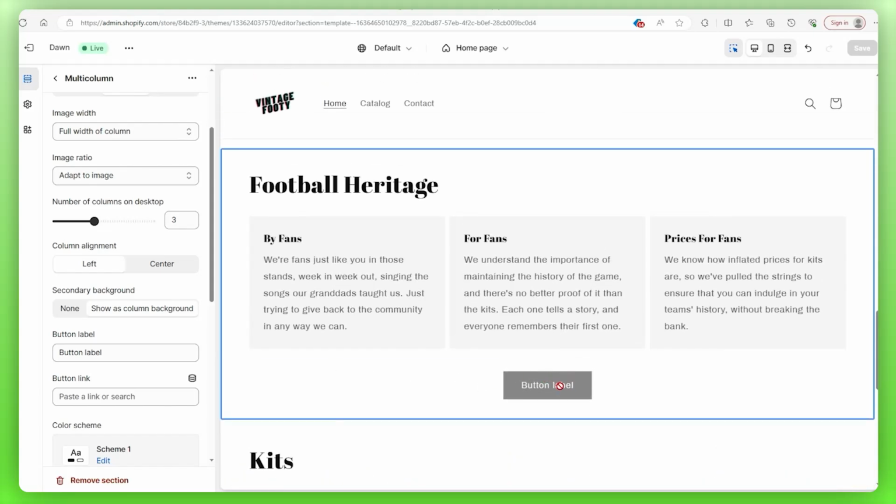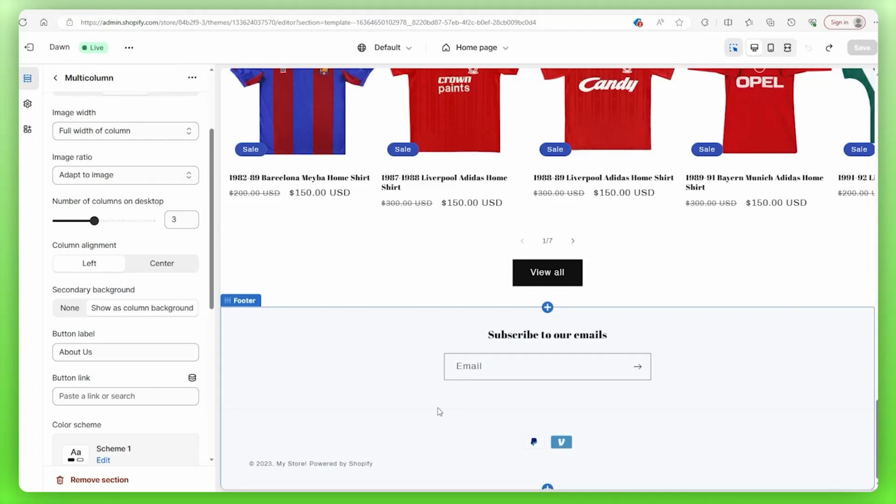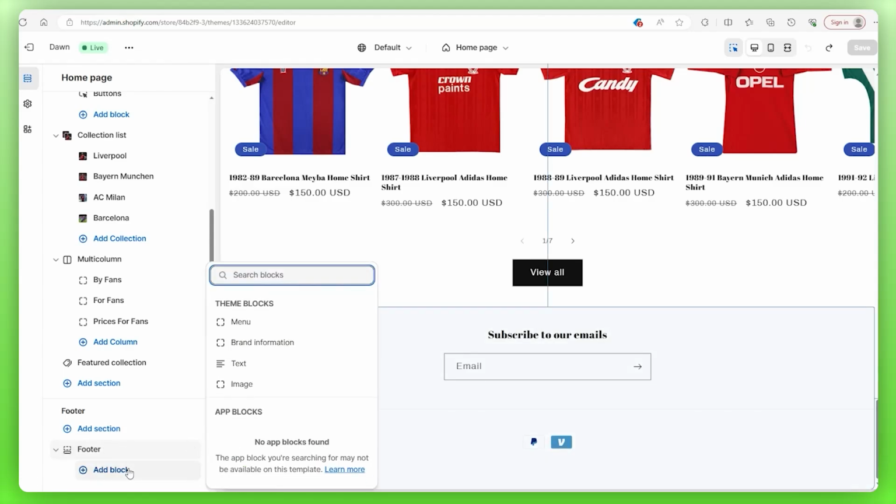However, we need to edit the text for this button to say About Us, and then we can start making the actual page. But before we do that, let's take a look at the footer because we're going to add our About Us page there, as I'm going to show you how to edit your menu, aka the header and footer. So what I'm going to do is go down to the bottom of the sidebar where our footer is located, click on the add block, and from these options, I'll grab the menu.